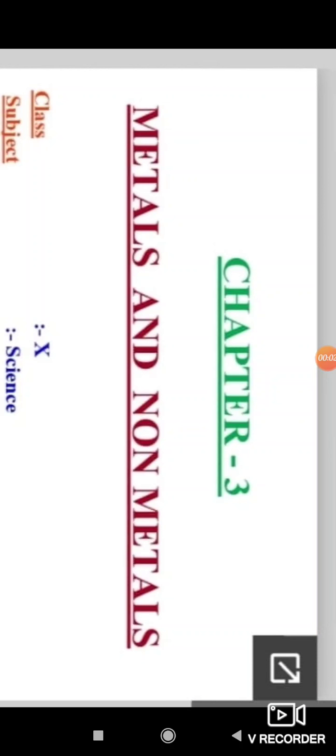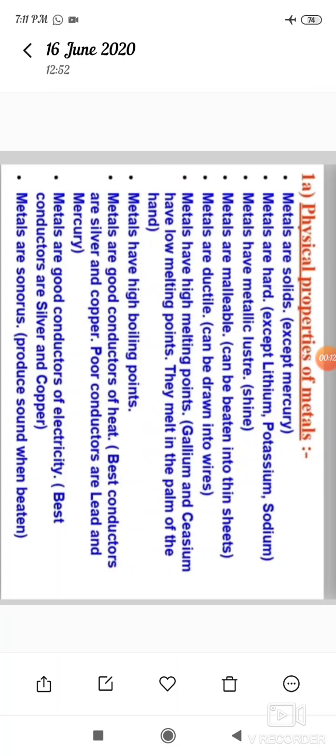Good morning, everyone. Today we are going to study the new chapter Metals and Non-Metals. In class 9, you have learned about various elements. You have seen that elements can be classified as metals or non-metals on the basis of their properties. Think of some uses of metals and non-metals in your daily life.